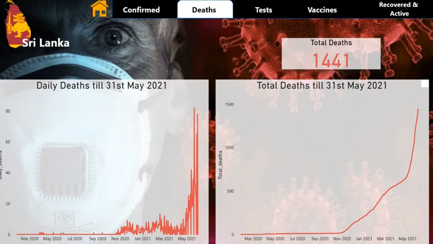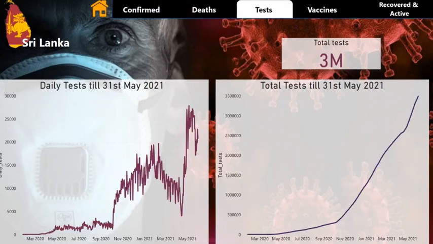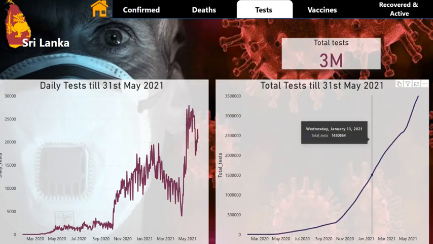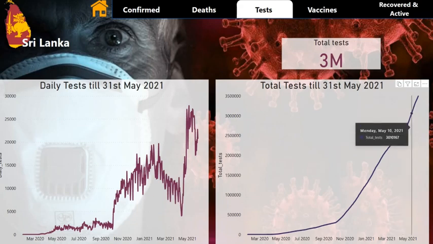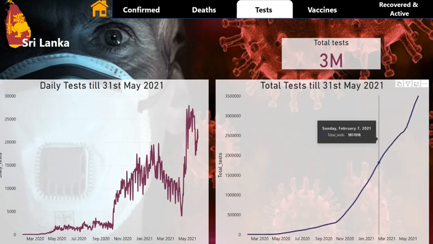And we look around the tests. This chart shows the daily tests until 31st May. And this chart shows the cumulative total tests till 31st May of 2021. And there are more than 3 million PCR tests done by the government. Okay, then we move on to vaccines.